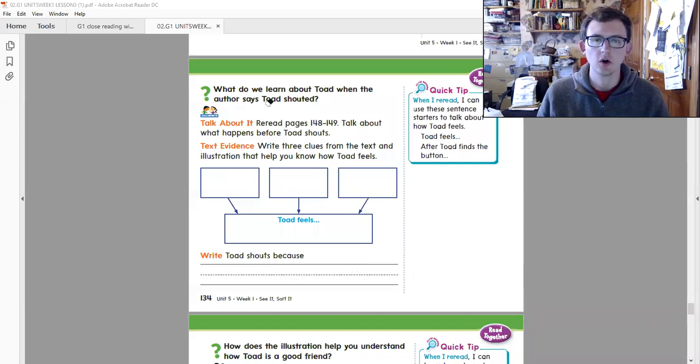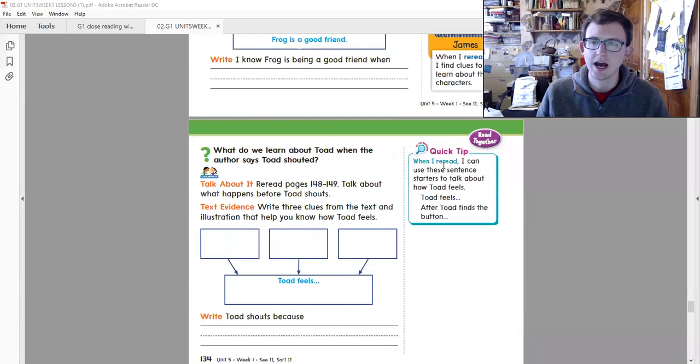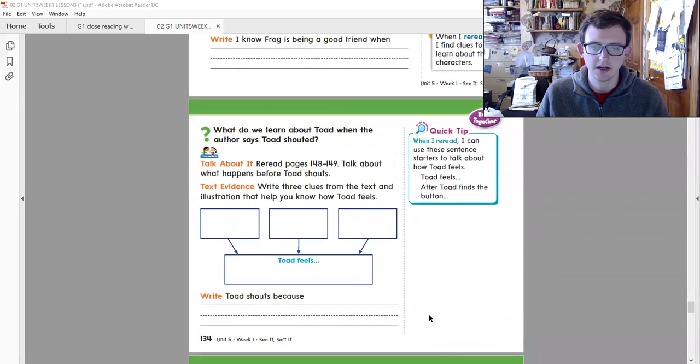What do we learn about Toad when the author says Toad shouted? Talk about it. Reread pages 148 to 149. Talk about what happens before Toad shouts. Text evidence. Write 3 clues from the text and illustration that help you know how Toad feels. When I reread, I can use these sentence starters to talk about how Toad feels. Toad feels after Toad finds the button. Okay, page 148 and 149.